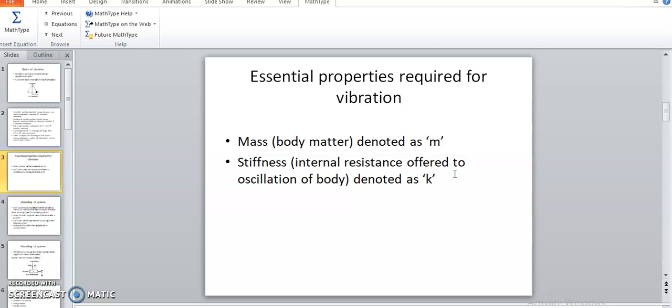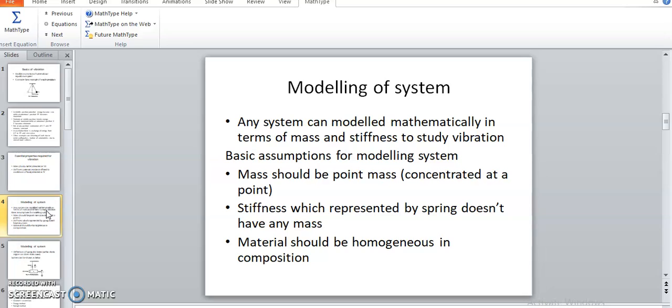So stiffness is the internal resistance offered to the deflection of the system due to external excitation forces, and it is denoted by k. These two parameters are required to vibrate a body. With the absence of either parameter, the body cannot vibrate.